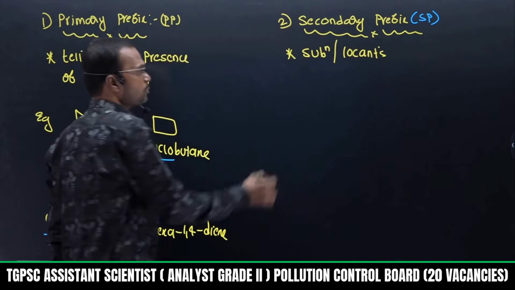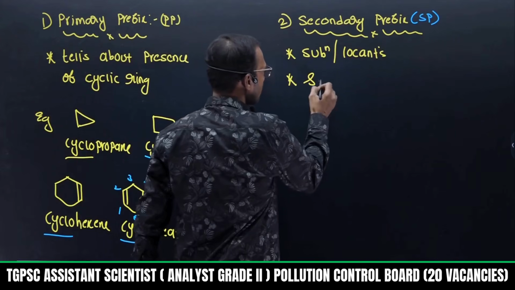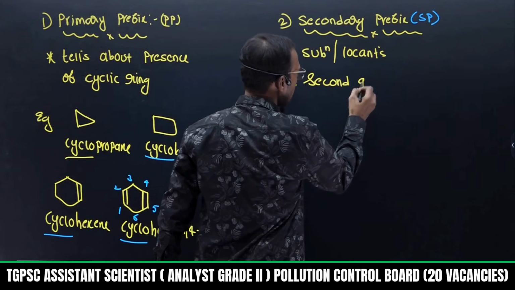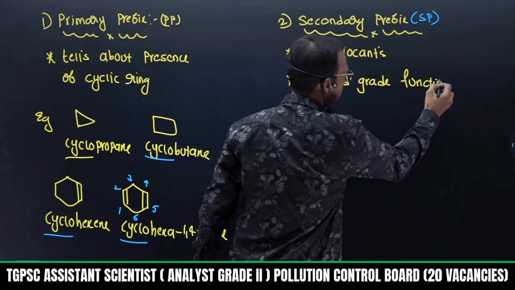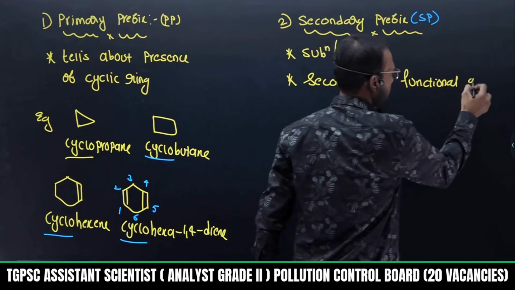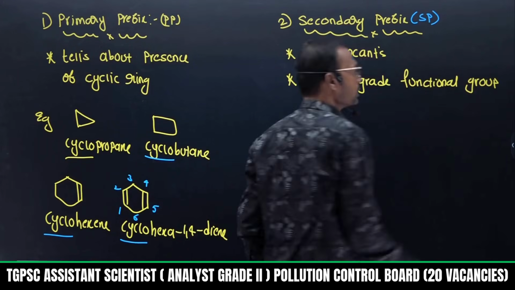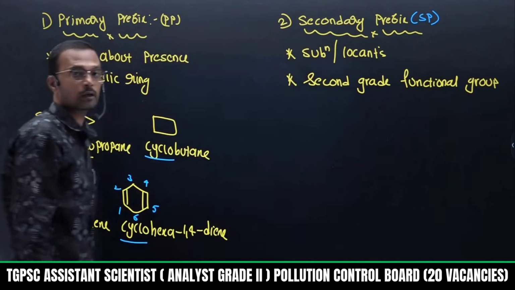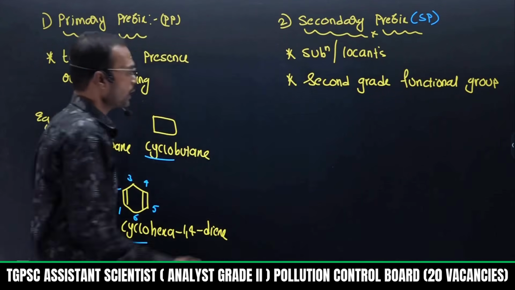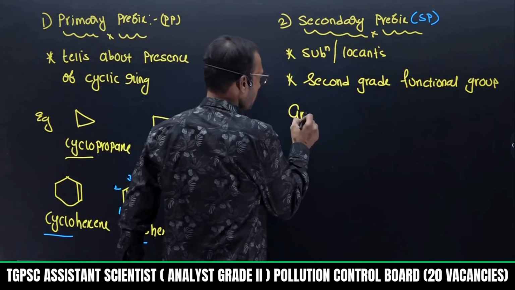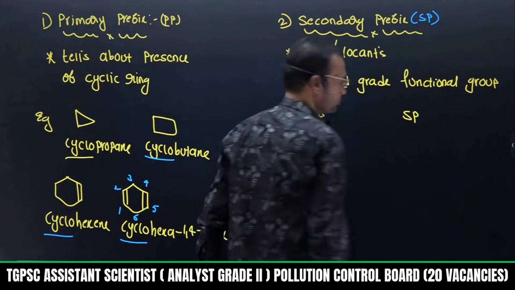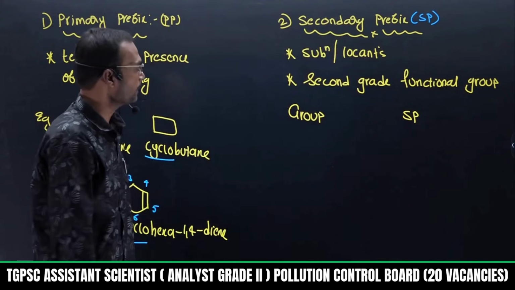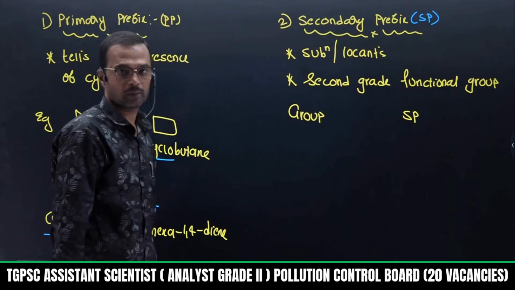This secondary prefix also explains second grade functional group. So whether there is a presence of any second grade functional group in the form of substitution, that is explained by secondary prefix. So here I am writing a group in the left column, and in the right column I am writing a secondary prefix for that group. So 2 columns you need to maintain. This secondary prefix you need to remember clearly.